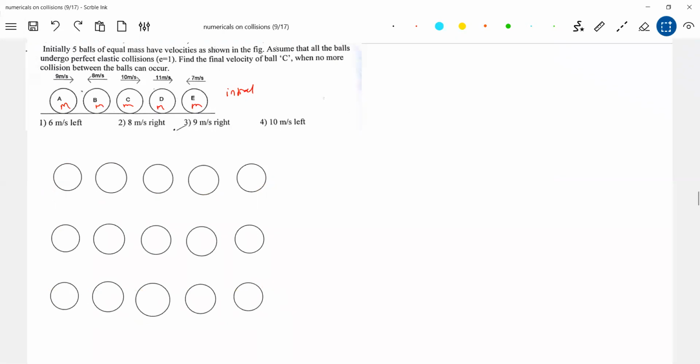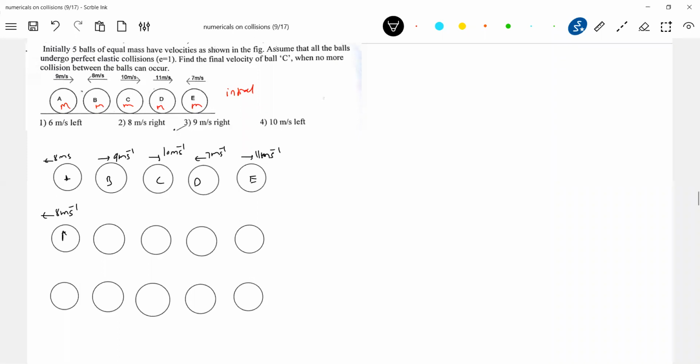Let's see now. The first after impact, this is A, B, C, D, E. After impact, A and B will exchange velocity. So this will move with 8 meter per second. This will move with 9 meter per second. Now D and E will collide, so they'll exchange velocity. C will continue to move with 10 meter per second. So this will be 7 meter per second. This will be 11 meter per second. Now A will continue to move away.